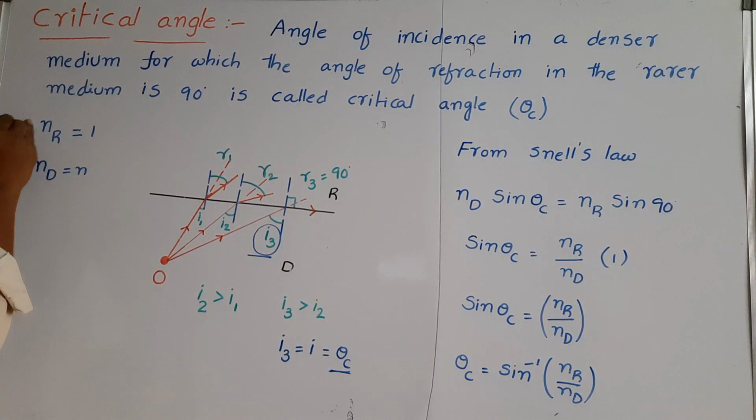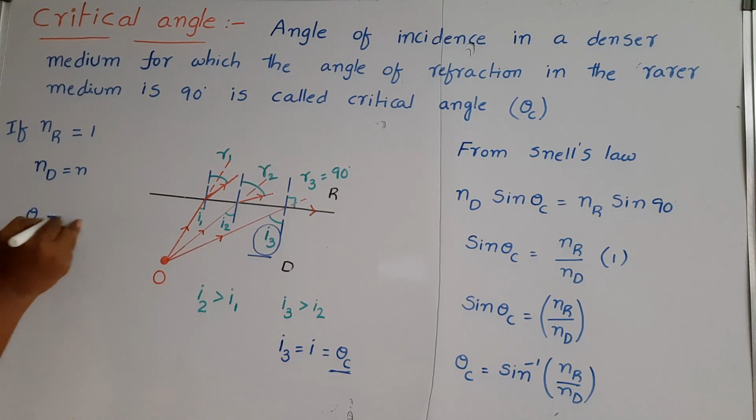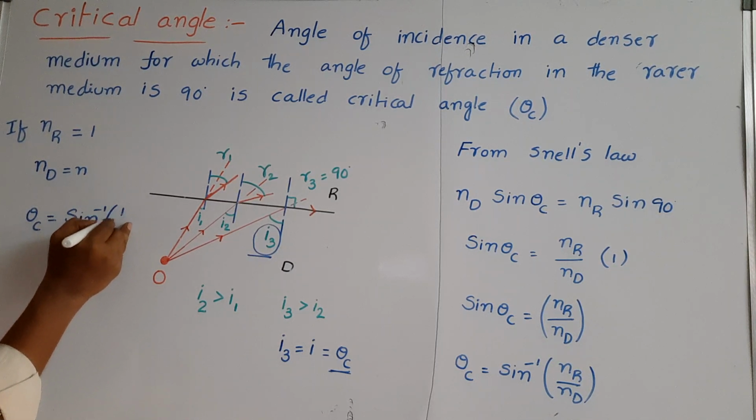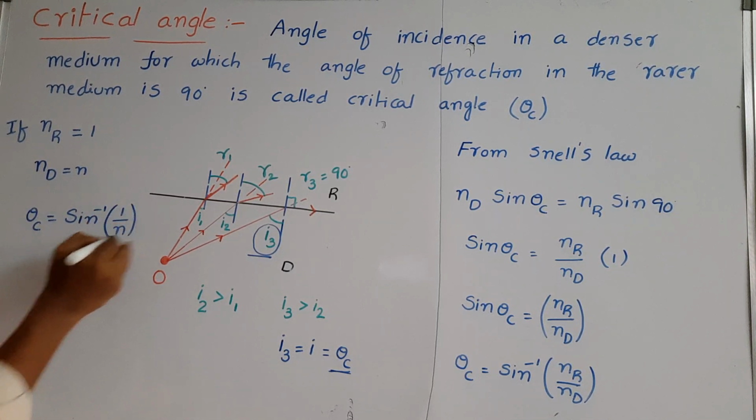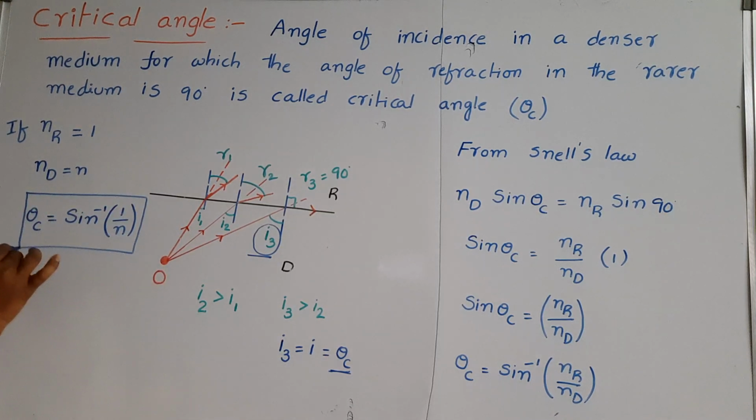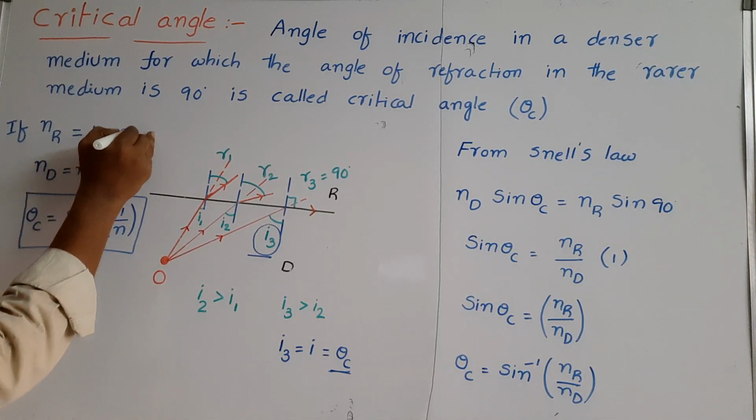If nr is equal to 1 and nd is equal to n, then the critical angle theta c is equal to sin inverse of 1 by n. This is the critical angle formula when a light ray enters into air from any medium.